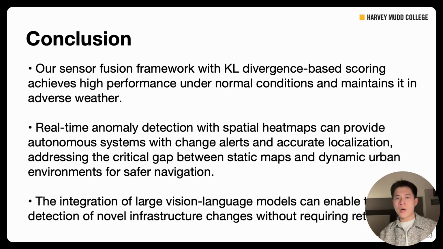So to conclude our work, we show that our proposed sensor fusion framework with KL divergence-based scoring achieves high performance to identify map changes under normal conditions and maintains it in adverse weather. We also show how real-time anomaly detection with spatial heat maps can provide autonomous systems with change alerts and accurate localization, as well as address the critical gap between static maps and dynamic urban environments for safer navigation. And finally, a core contribution of our work is to show how integrating large vision-language models can enable detection of novel infrastructure changes without training.